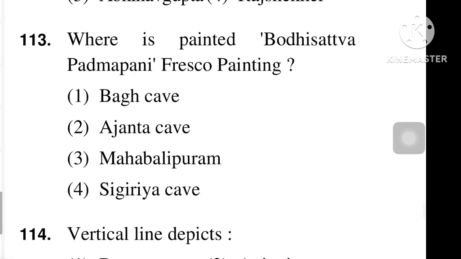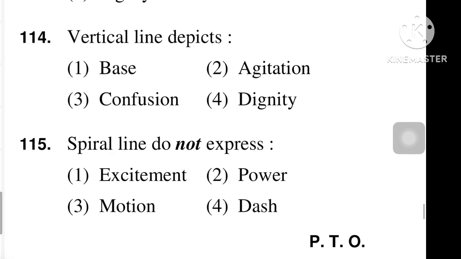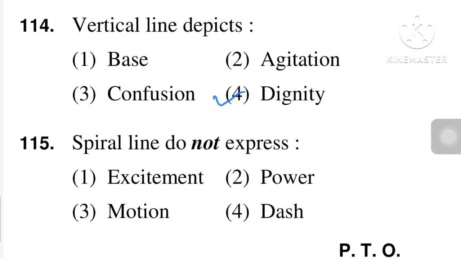Our next question is, where is the Bodhisattva Padmapani fresco painting painted? The right answer is Ajanta Cave. Next question, vertical lines depict. Number 4, dignity is the right answer. Spiral lines do not express. Dash is the right answer.